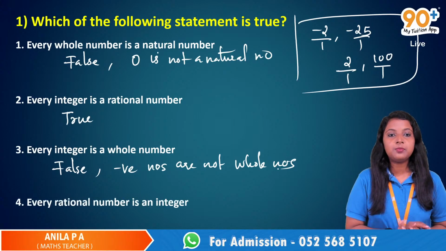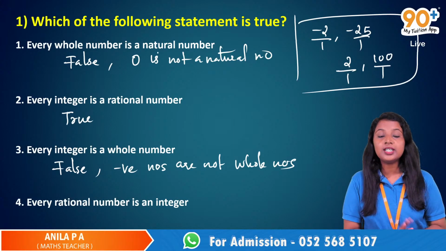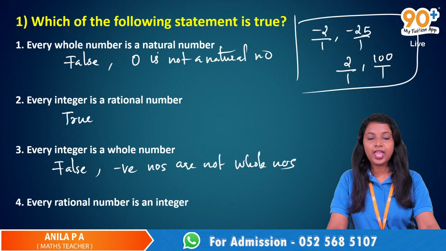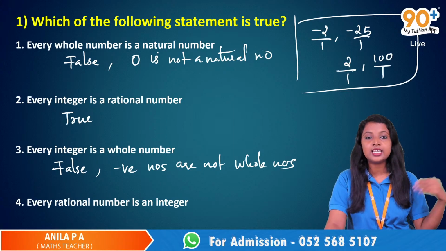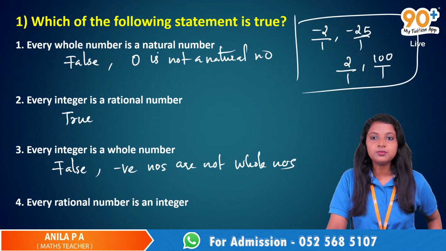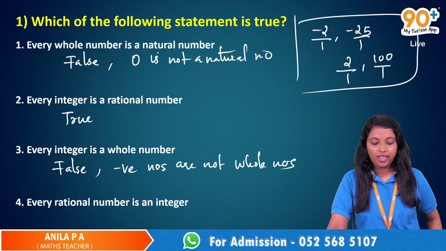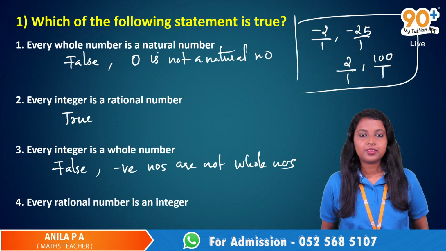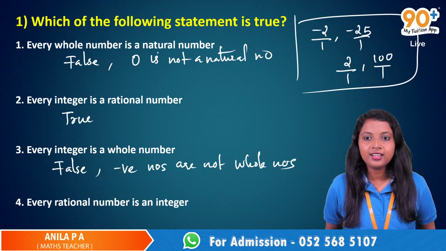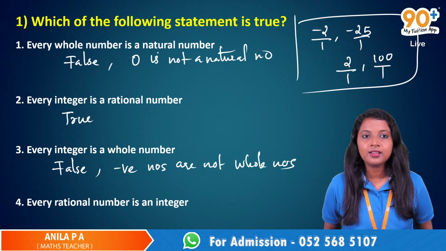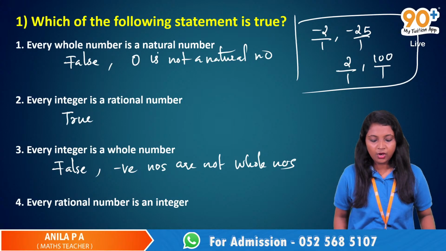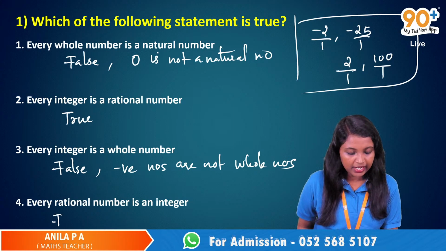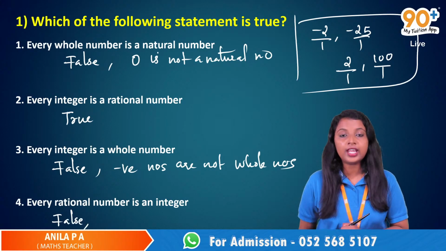Now the next statement is every rational number is an integer. Is that true? Rehan. No. Every integer is a rational number, but every rational number is not an integer.